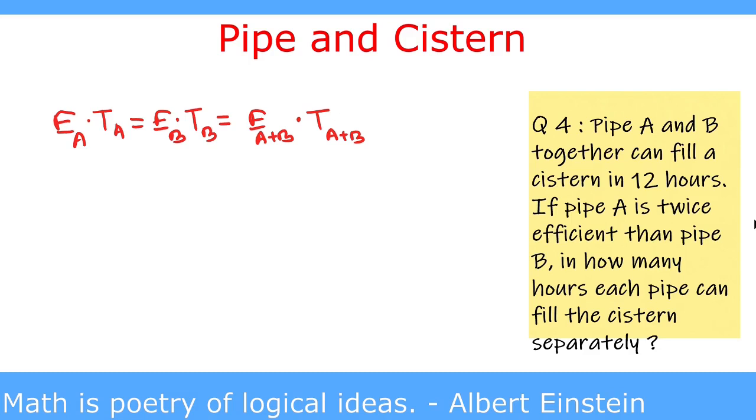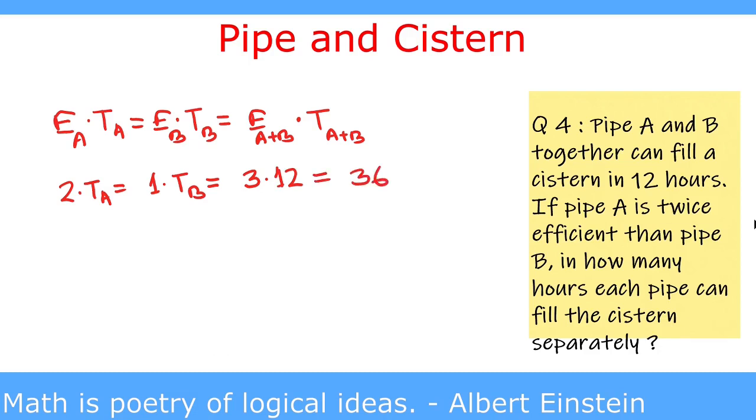If we assume efficiency of pipe B as 1, then efficiency of pipe A will be 2. So we write 2 into time of A equal to 1 into time of B. The efficiency of A plus B is 2 plus 1 is 3 and time of A plus B is 12 hours, given to us in the question. And this is equal to 12 multiplied by 3 is 36.